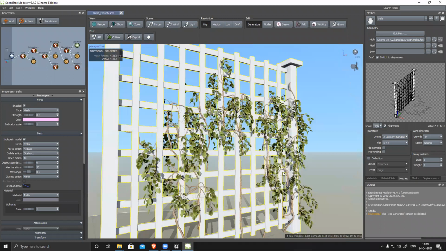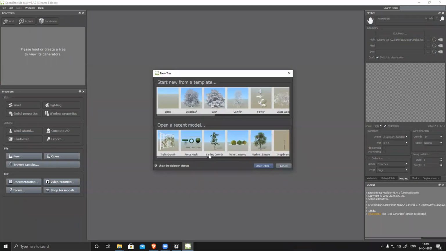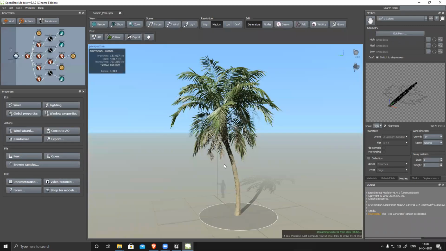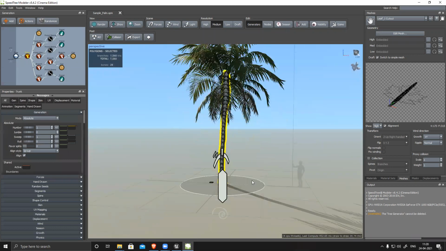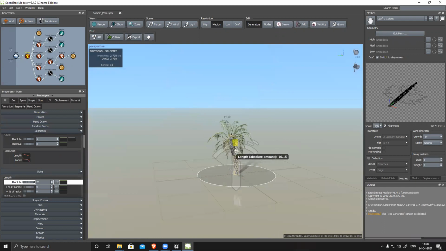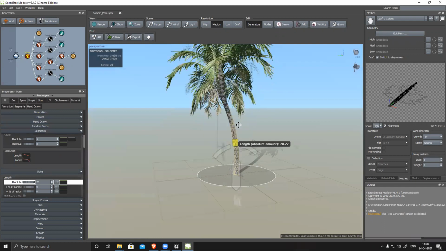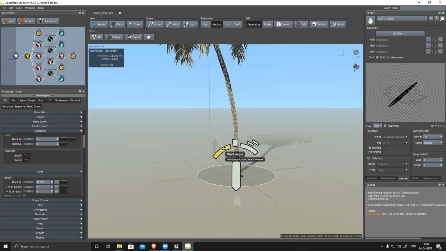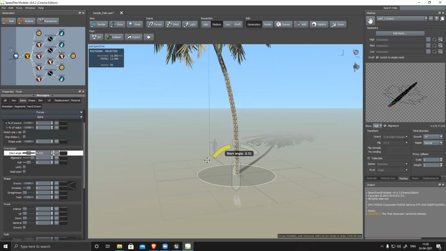It's super easy, and you can see under samples they have tons of samples. You can generate anything. Suppose I want to create this palm, and I have some specific shape. I can modify things. I can reduce or increase the length, then the start angle.